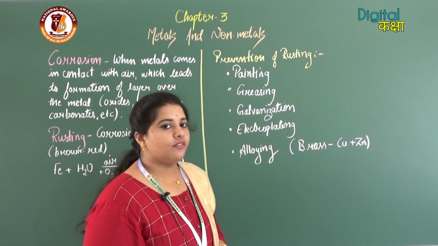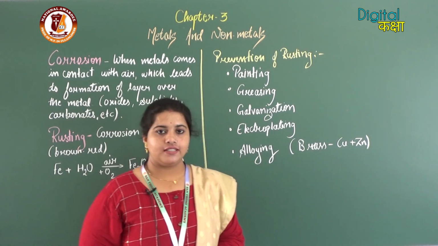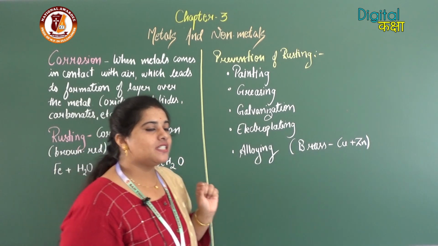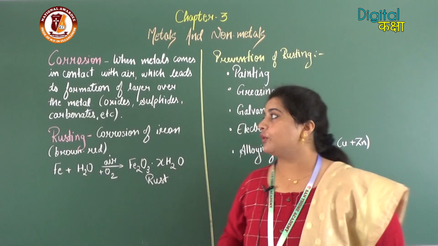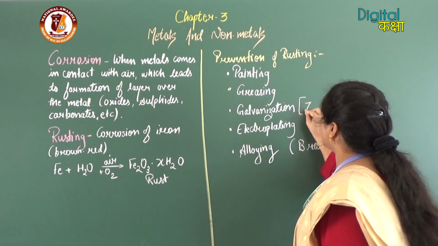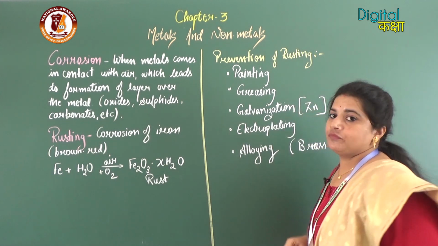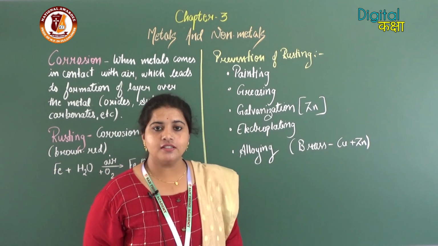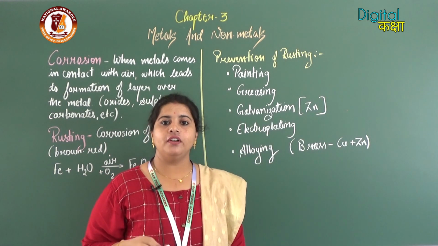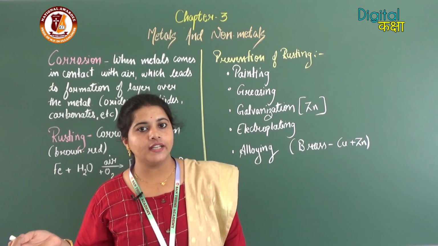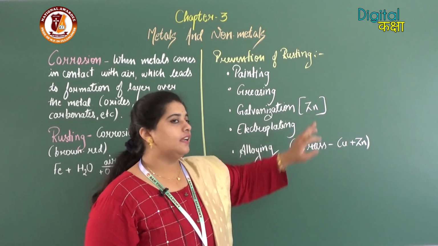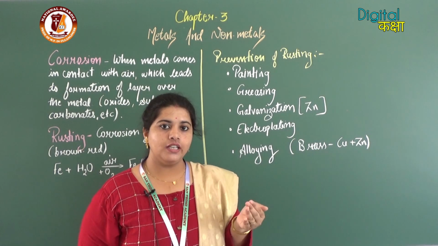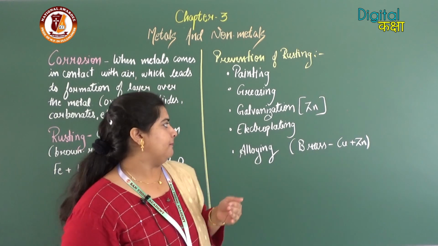Third is galvanization. Now what is galvanization? Galvanization is a special technique which is used to provide a layer of zinc on a metal. A layer of zinc is plated on a metal surface so that if that substance comes in contact with air, this zinc layer gets corroded and the inside metal, which is quite costly, will not get affected.